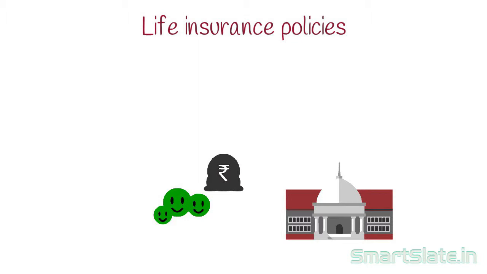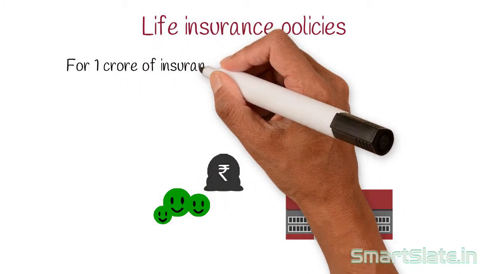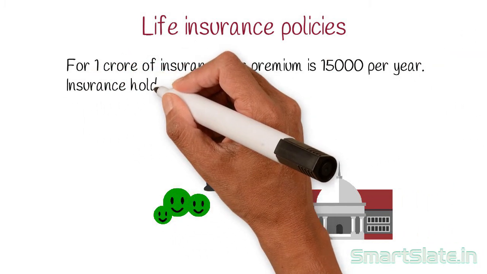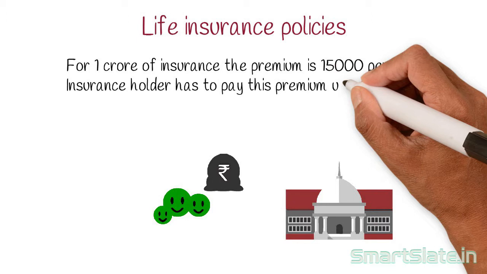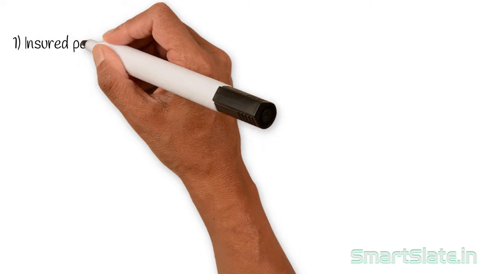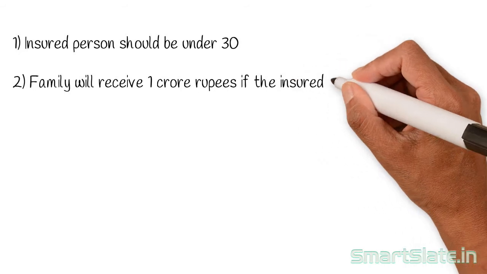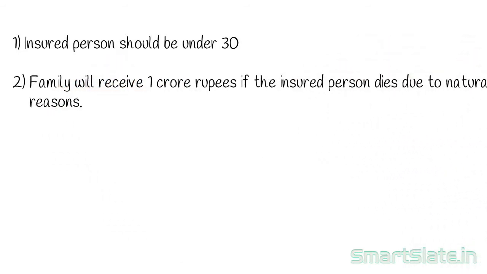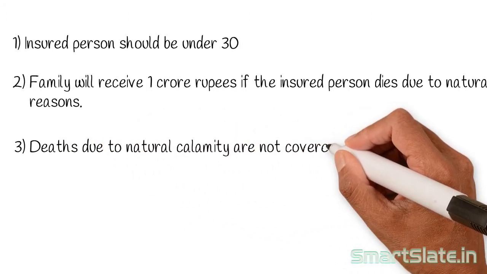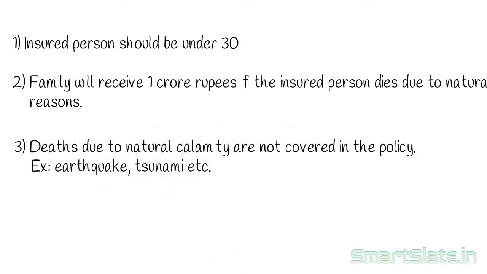The typical life insurance policy goes something like this. For rupees 1 crore of insurance, the premium is 15,000 rupees per year. The insurance holder has to pay this premium until he or she turns 60. Terms and conditions of the policy include: the insured person should be under 30. The family will receive rupees 1 crore if the insured person dies due to natural reasons only. Deaths due to natural calamity are not covered in the policy.